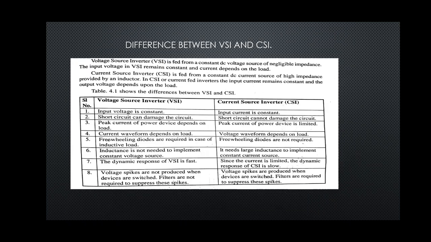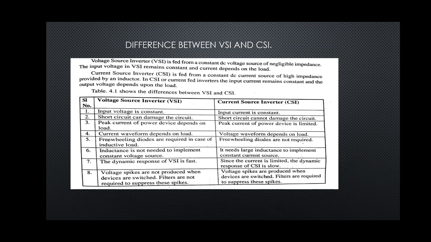A voltage source inverter is fed from a constant DC voltage source which has negligible impedance. The input voltage in VSI remains constant and current depends on the load.